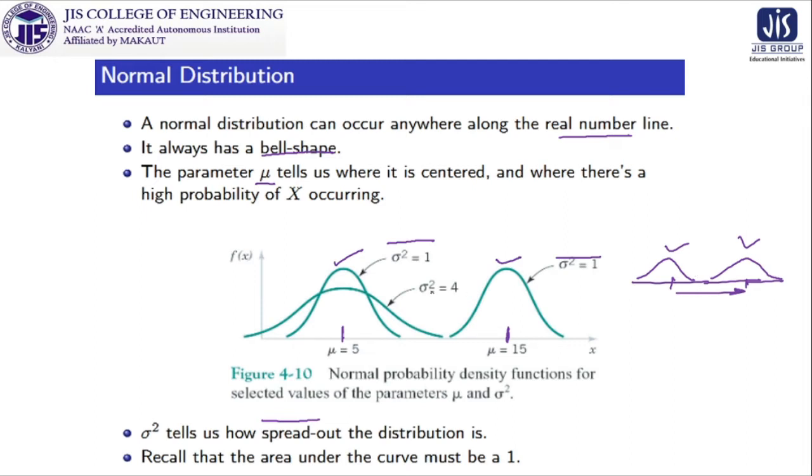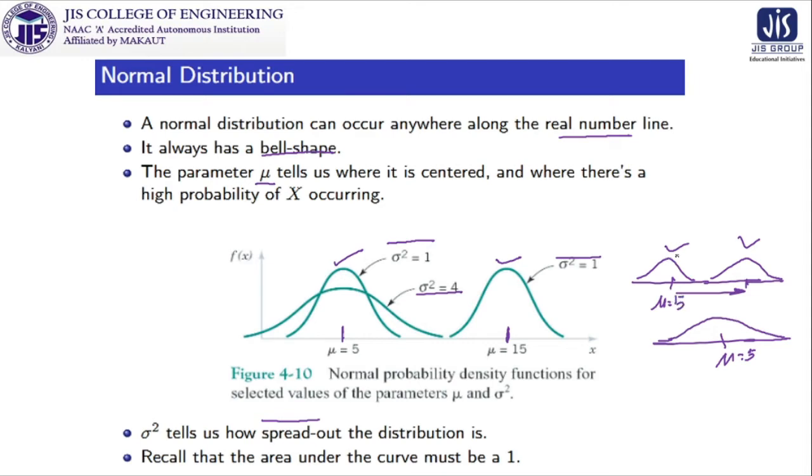But if sigma square is 4, that means the spread is higher than the previous discussion. Look at this. Though the mean is the same, as the spread is higher, this shape is flattened in comparison with the previous one. It is the same mu equal to 5, but it is flattened.